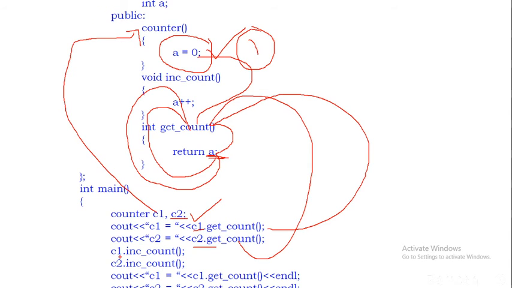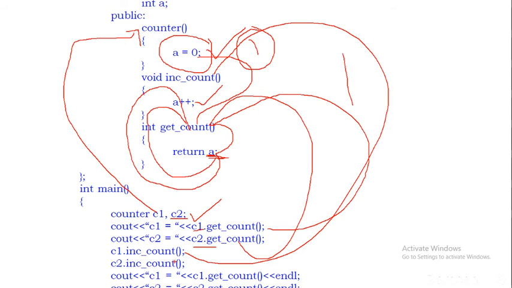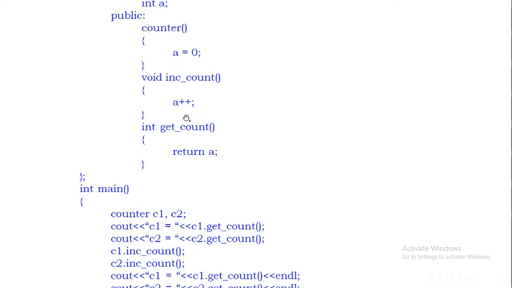Again C1 dot inccount. What happens? This will be called, and a will be incremented by one. A is 0, and now it increments by 1 and becomes 1. The same happens for the C2 object, and it becomes 1. Finally getcount will be executed and the values will be displayed. So this is about this program.